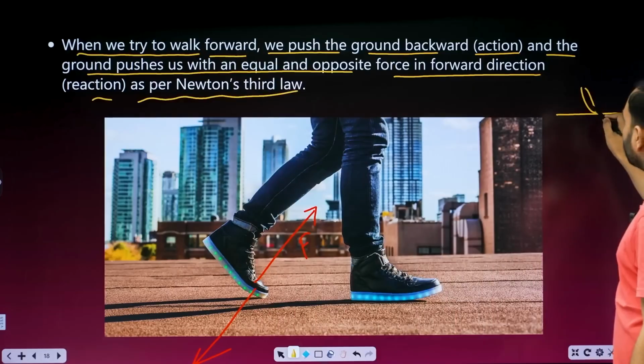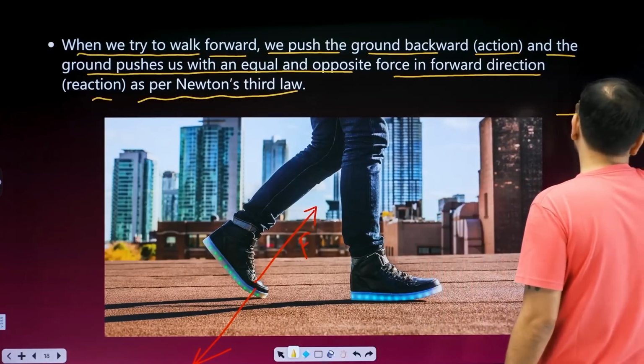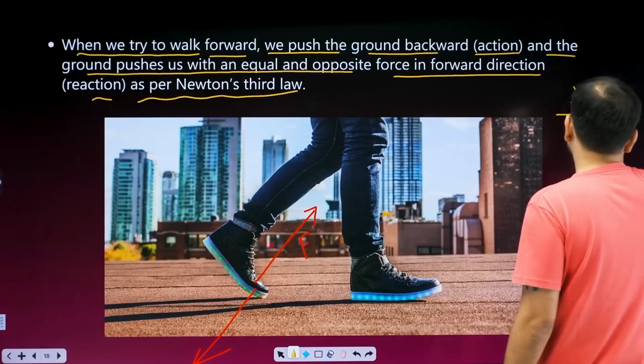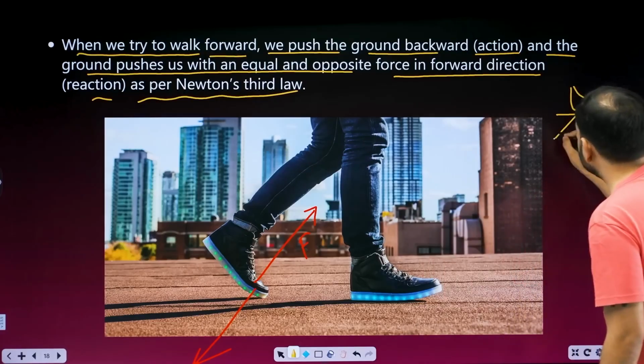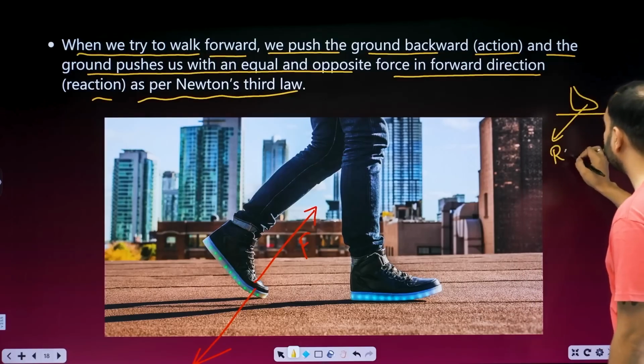This is the ground. These are your feet. I have made very ugly feet. Let's make shoes. These are feet. So your feet push the ground downwards. What is this force exerted on? This force is exerted on the road. So you exerted force F on the road.